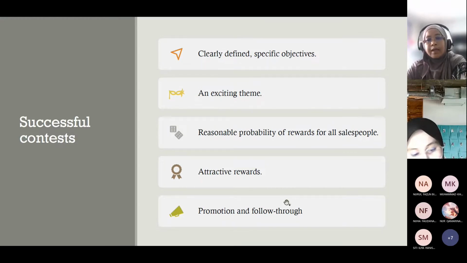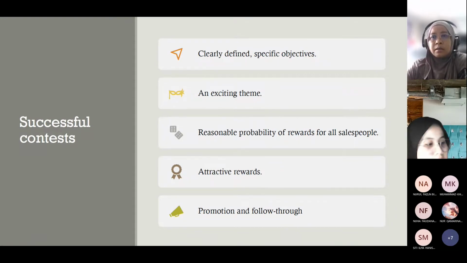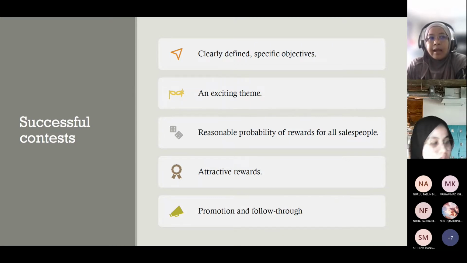And the reward should be attractive. It must be attractive and you must know what motivates sales personnel. Like last time, we were also sponsored by our supplier, mostly in terms of cash. Based on cash, there are a lot of things that can be translated into rewards for this contest.